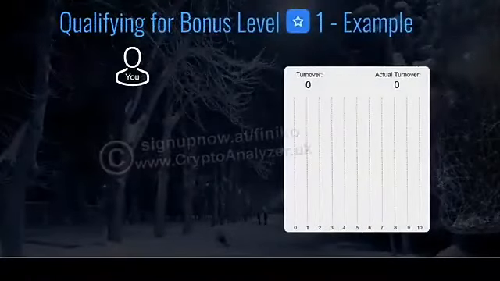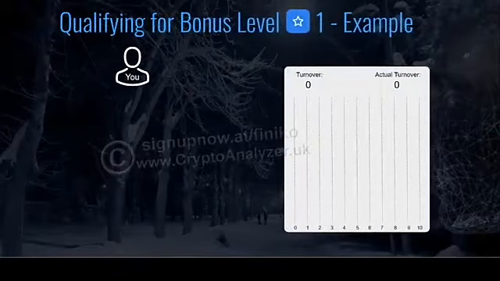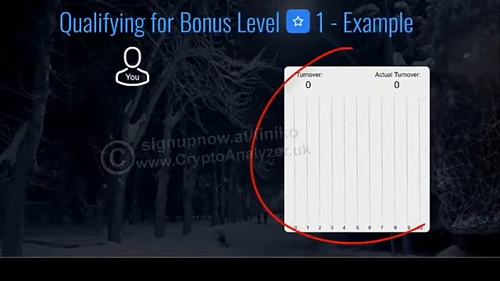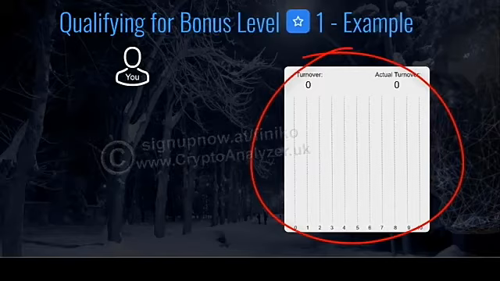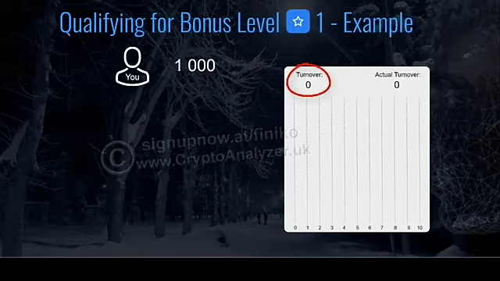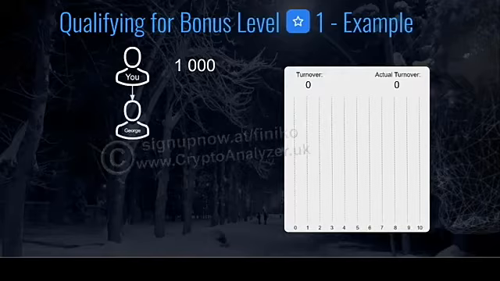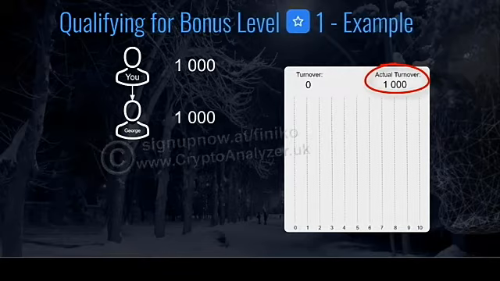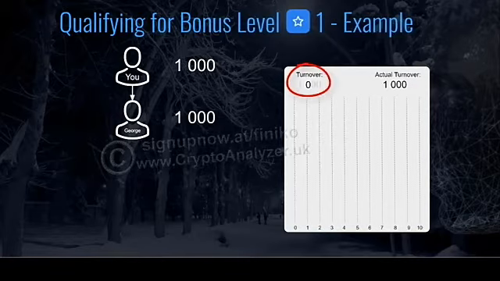Okay, so let's look at an example of how to qualify for the bonus level 1. So this is you, and on the right we see our turnover and our actual turnover, and it's blank. So now you purchase 1 CTI for 1,000. Now your turnover doesn't change, neither does your actual turnover, because your purchases don't count towards your turnover. Now you share your link with George, and George buys 1 CTI for 1,000. Now your actual turnover changes to 1,000, and because George is your level 1 referral, you get 100% of his turnover counting towards your turnover. So your turnover changes to 1,000.